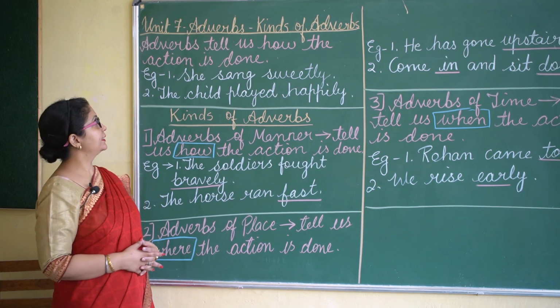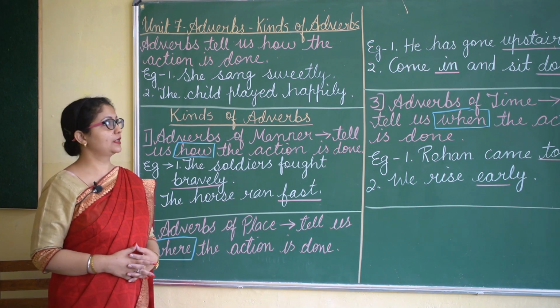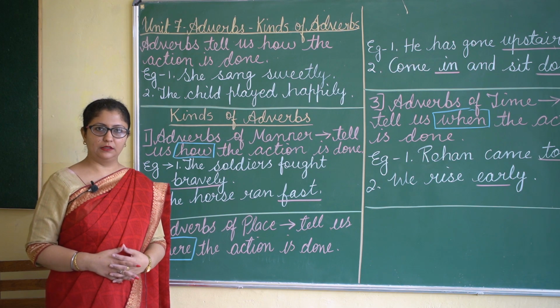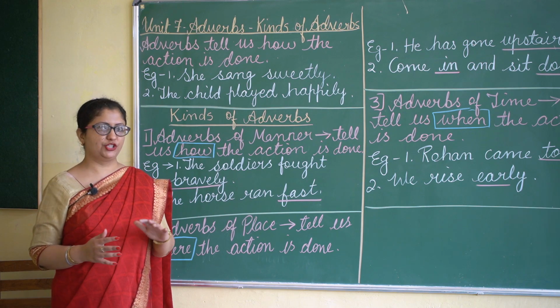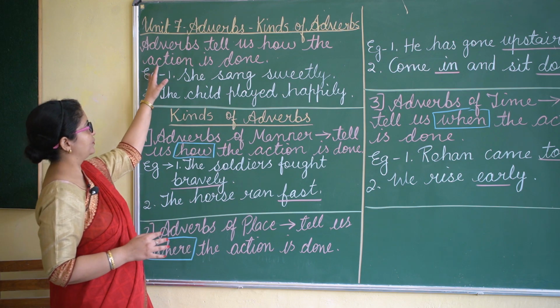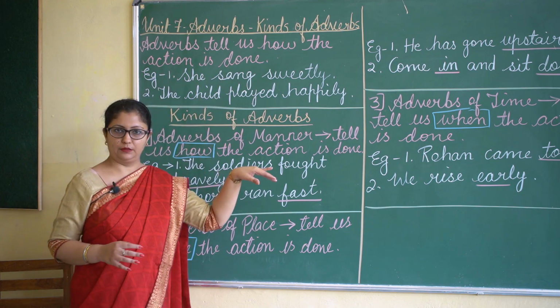Children, next is unit 7, adverbs and kinds of adverbs. We have done earlier what are verbs. They are action words. Now, adverbs tell us how the action is done.